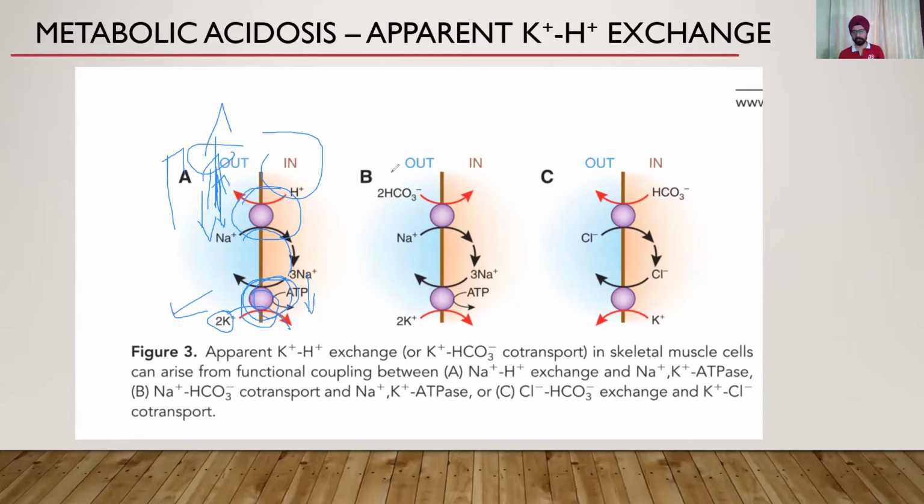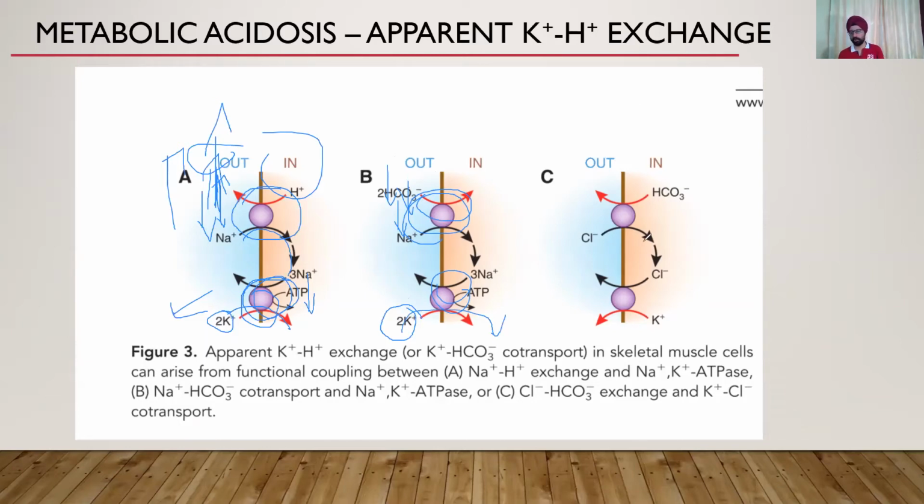The other mechanism is bicarbonate. Okay, so bicarbonate is going to fall. Look at this. This is a bicarbonate sodium symporter, so it's the same direction movement. So bicarbonate is going to fall in acidosis. Since it's going to fall, this pump is again not going to function, because the gradient decreases. Since this pump is not going to function, this pump is also not going to function. Correct? And thus, in a similar manner as in figure A, potassium is not going to go in, right?